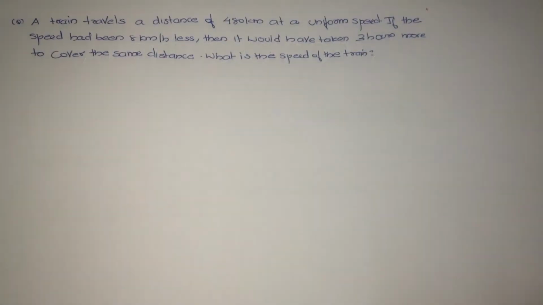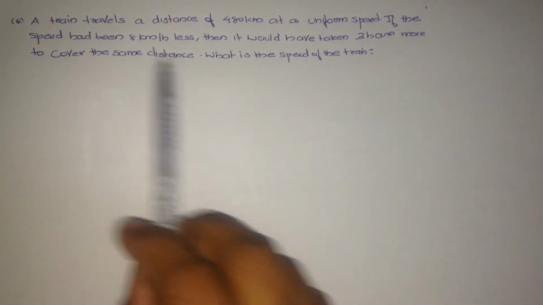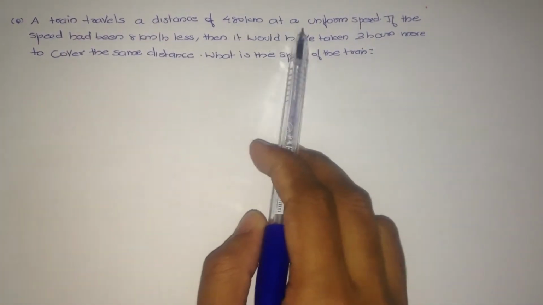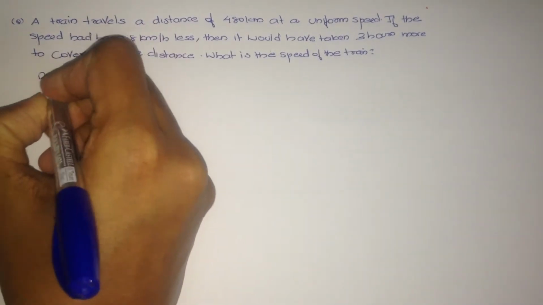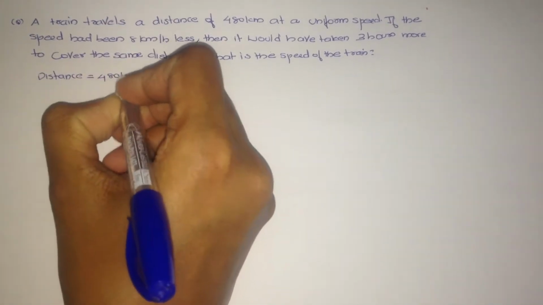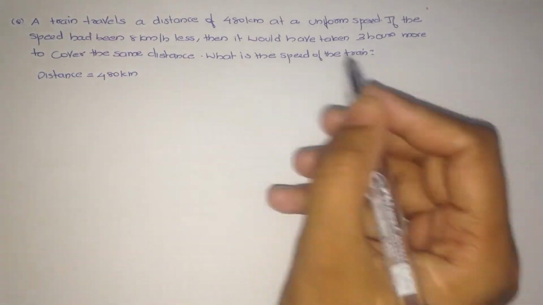Hi friends, today we are going to discuss a train aptitude problem. First of all, we have to understand the question. Here, a train travels a distance of 480 km at a uniform speed. Therefore, we can write the distance as 480 km. But it does not specify the speed.